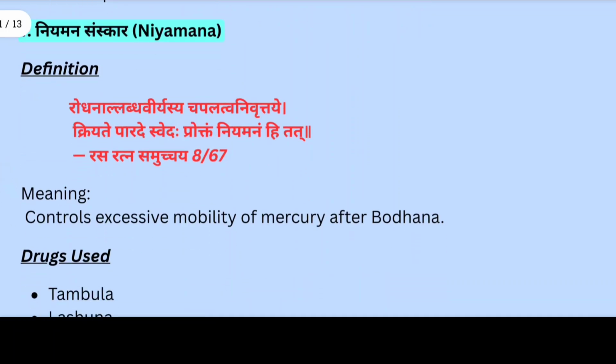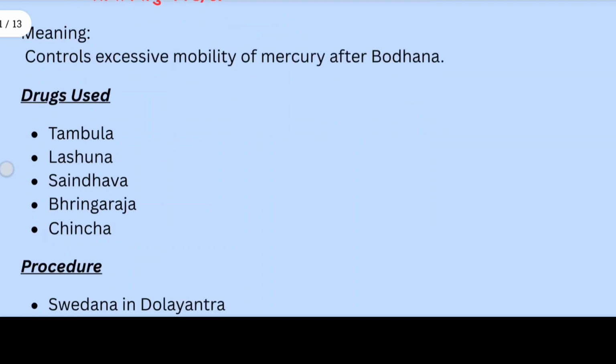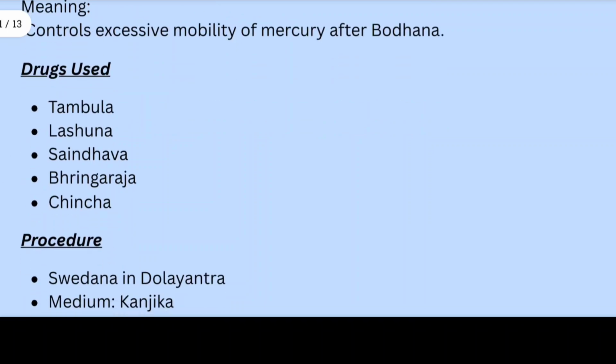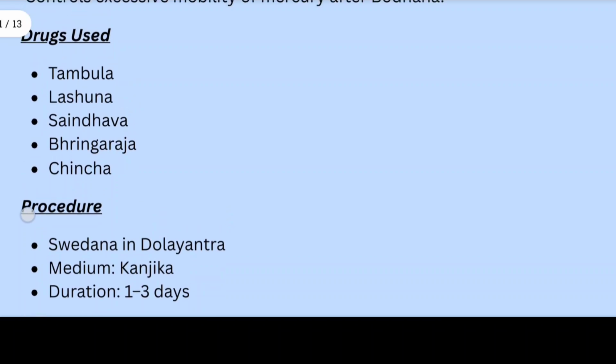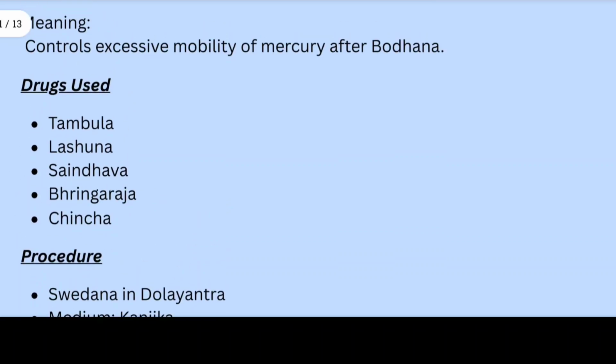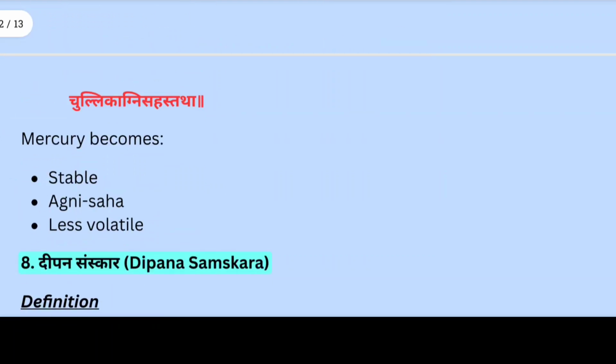Now we see the 7th samskara, that is Niyamana Samskara. Rodhanat labdha viryasya chapalatvam nivruttaye kriyate parade svedha proktam niyamanam hitat, meaning to control the excessive mobility of mercury after Rodhan Samskara. Here the procedure is Swedan in Indola Yantra, medium used is kanjik, and duration is 1 to 3 days. Drugs used here are Tambul, Lashun, Sendhav, Bhrungaraj and Chincha. Outcome is here: Chullika Agni Sahastatha, meaning mercury becomes stable, Agni Sah and less volatile.